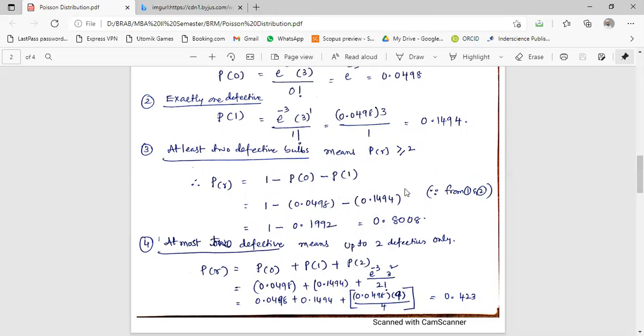This is from problems 1 and 2. So it is equal to 1 minus 0.1992. Have you got this number? 0.1992. Swarnalata.